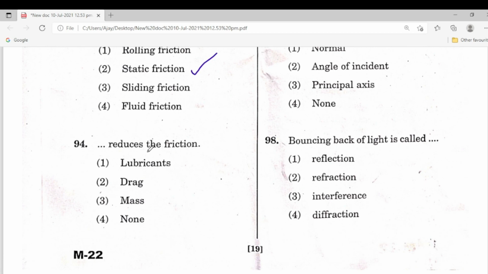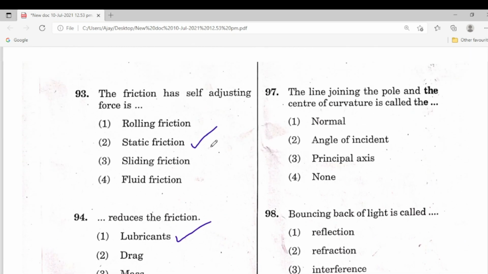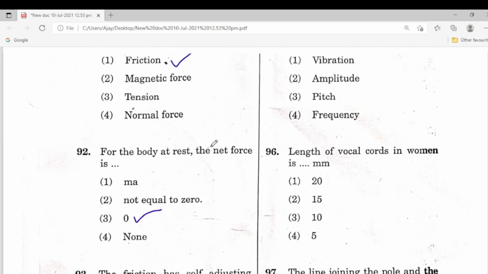94. Dash reduces the friction. Lubricants is the correct answer. First one is the right answer. Next question, 95.